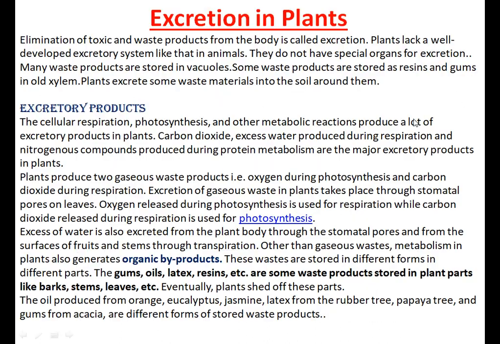Now next is excretion in plants. Like human beings and other organisms, plants also excrete various waste products during their life process, and these waste products are excreted by plants in completely different forms than those of animals. There are gaseous waste products, liquid waste products, and solid waste products. Plants lack a well developed excretory system like that in animals, and they do not have special organs for excretion.